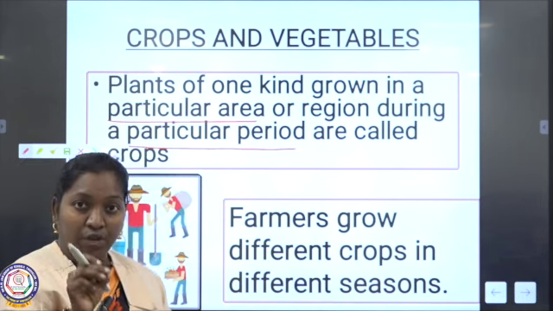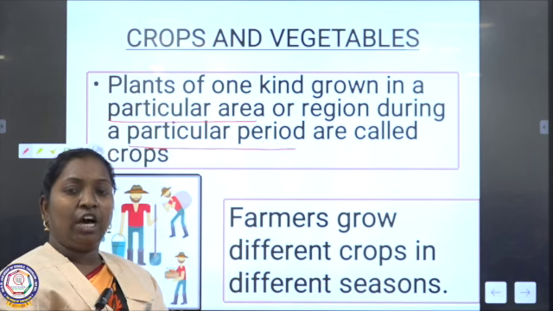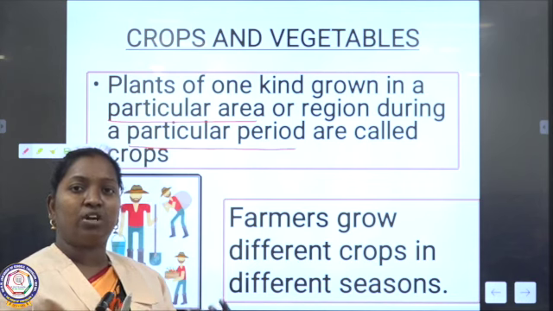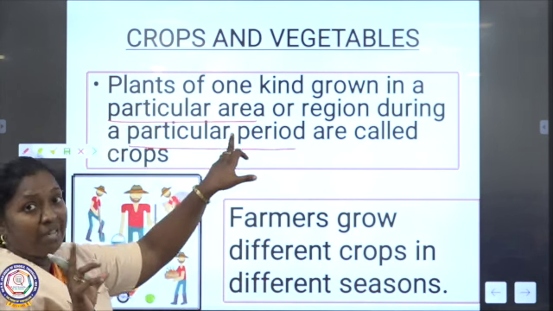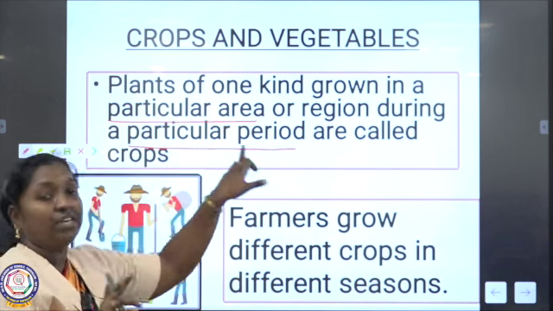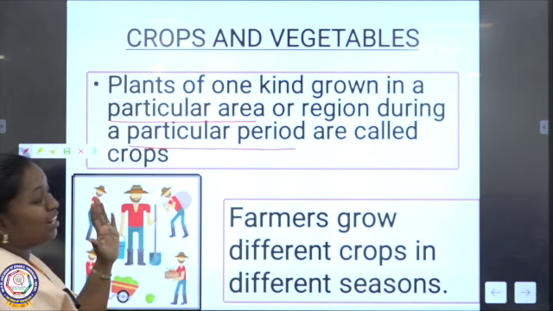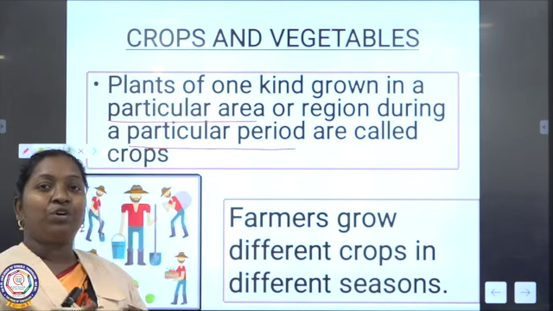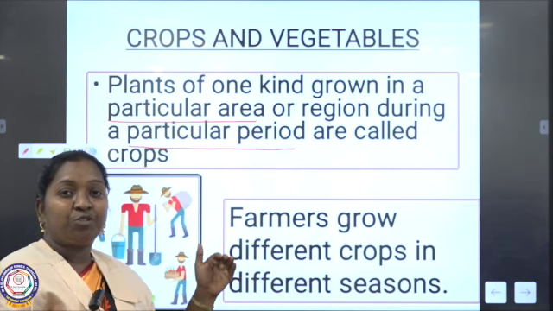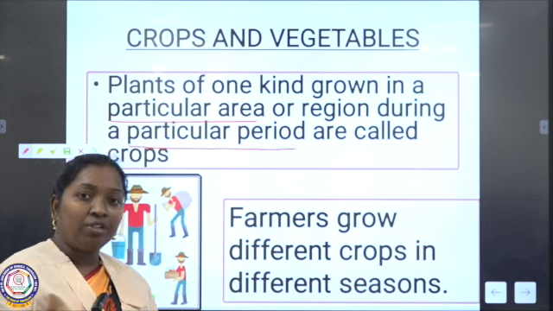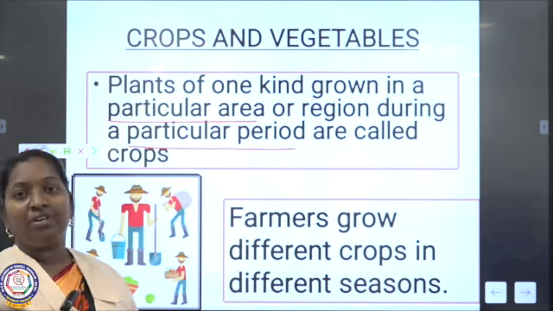The plant which grows in a particular area depends on the conditions. Just as seeds need conditions like air, water and sunlight, likewise to grow a crop, a plant also needs a place, a particular area and a particular period. So that plant which is growing is called a crop. And who can make a crop? If we go and do it, we will definitely not get an immediate result, because farmers are doing it experimentally, learning about the soil and the seeds. So farmers only can finally grow crops.